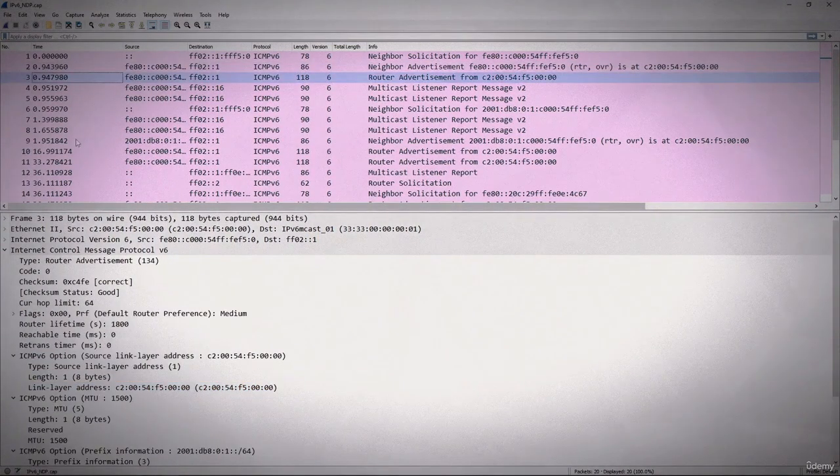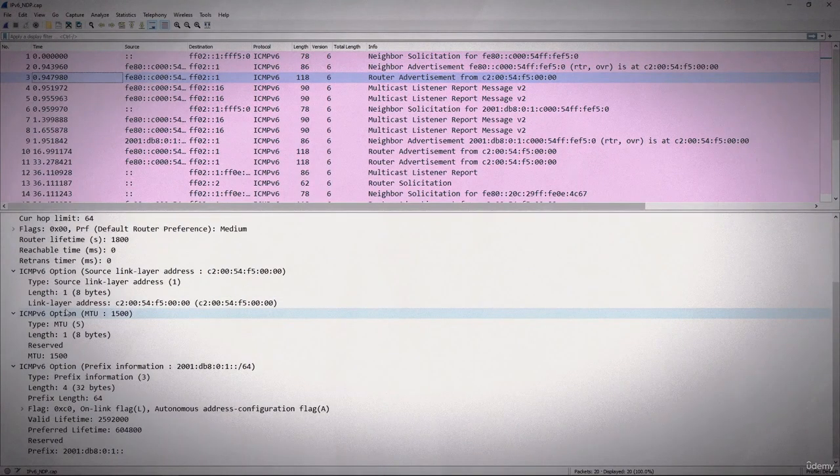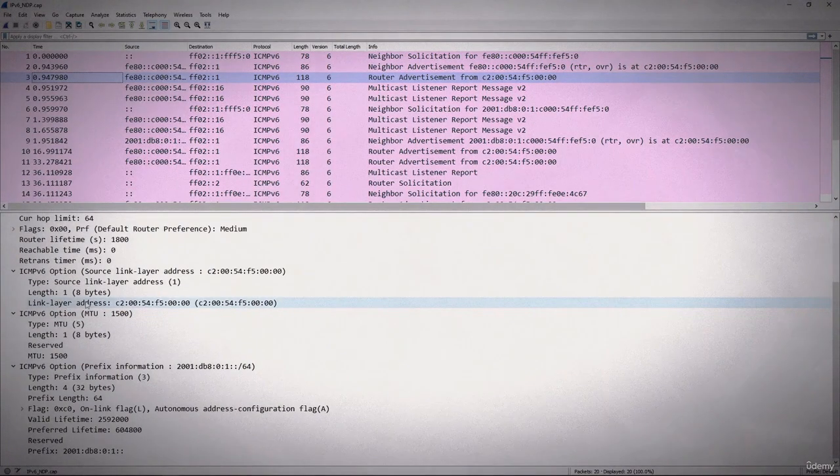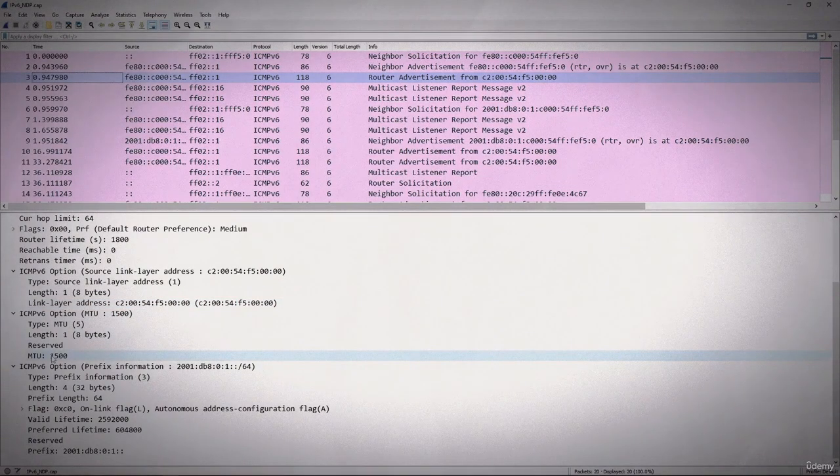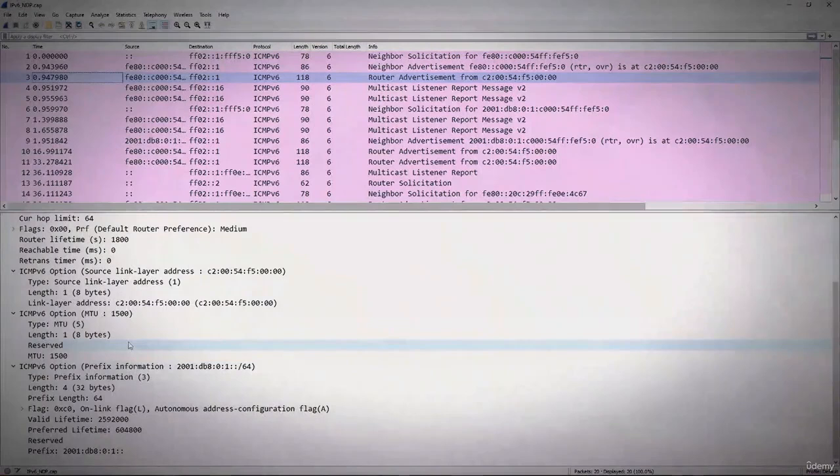Here we are in the router advertisement and there are some options. I will scroll down and with this you see the link layer address or MAC address and MTU, that's 1500, and then the prefix information as well. So ICMP version 6 like ICMP version 4 is a very important protocol, but unlike ICMP version 4 it assumes a couple of different roles, and that is because IP version 6 does not use ARP or IGMP, and that is taken care of by ICMP version 6.